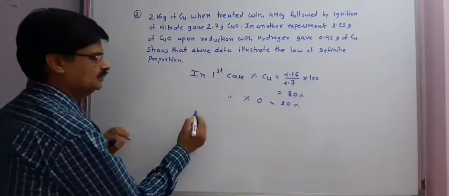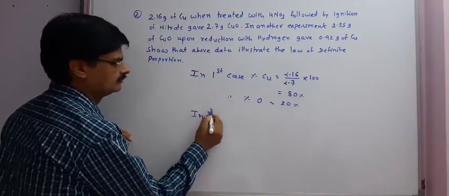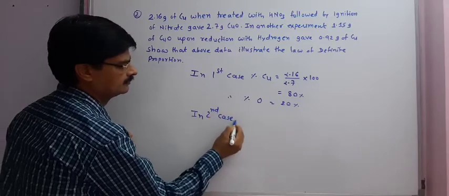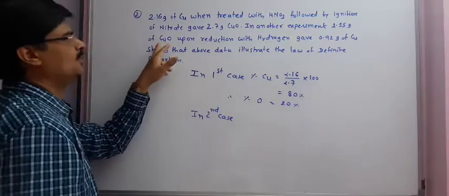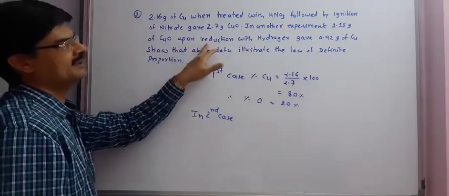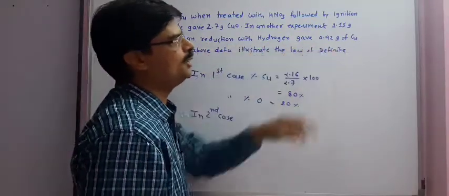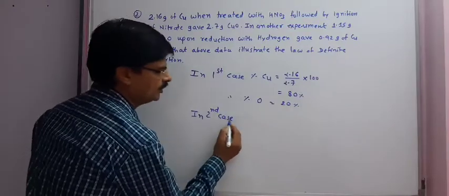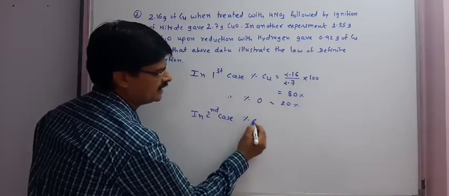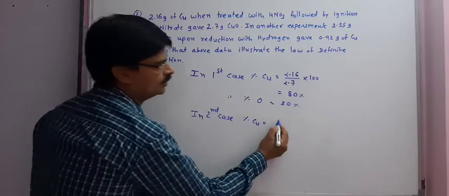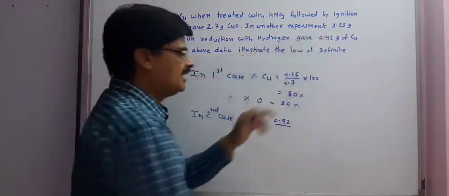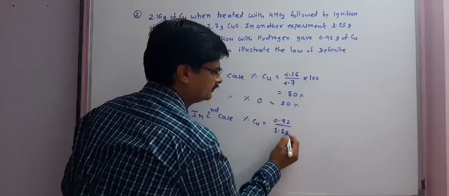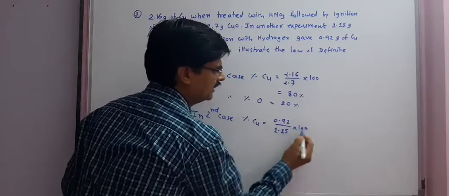Now in the second case, 1.15 gram of CuO upon reduction with hydrogen gave 0.92 gram of copper. So in the second case, percentage of copper is equal to 0.92 divided by 1.15 into 100.